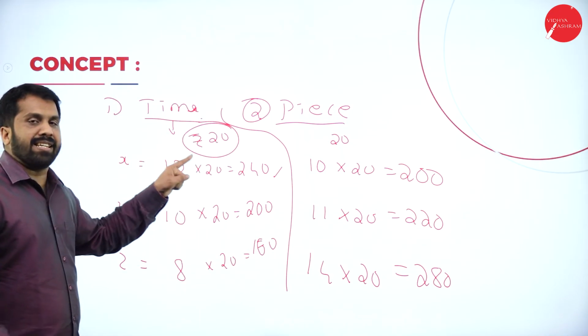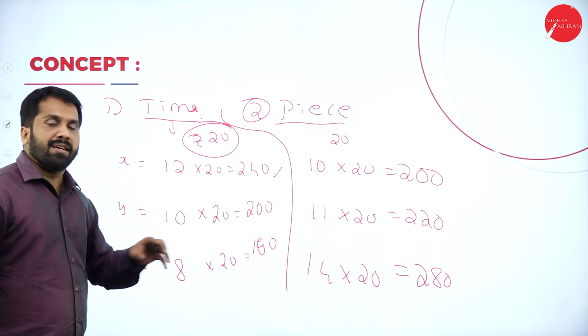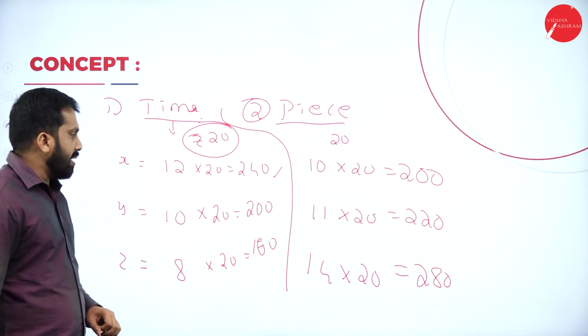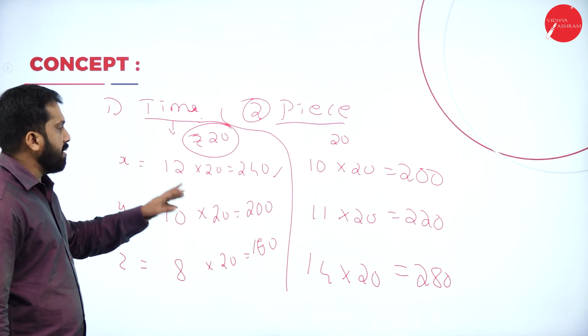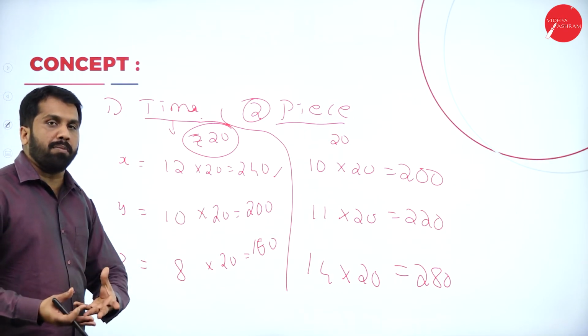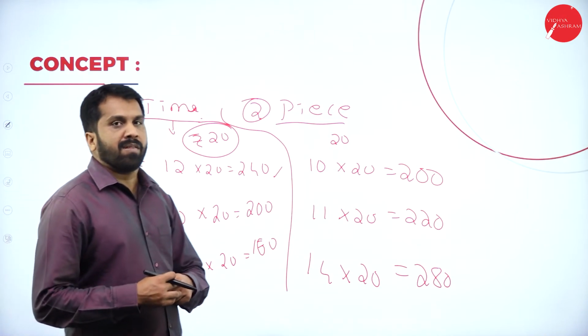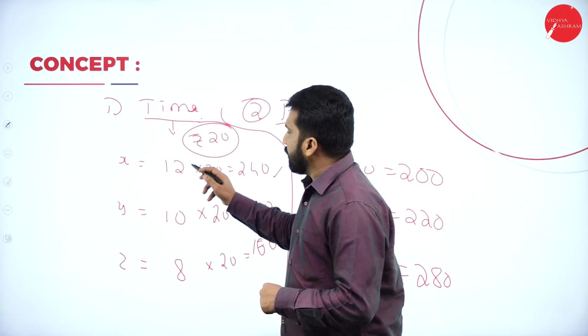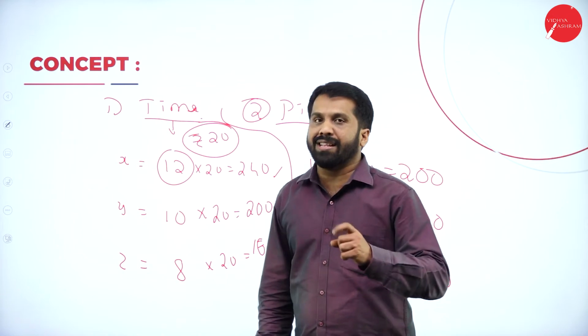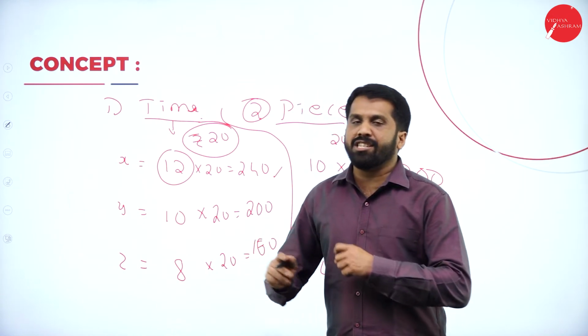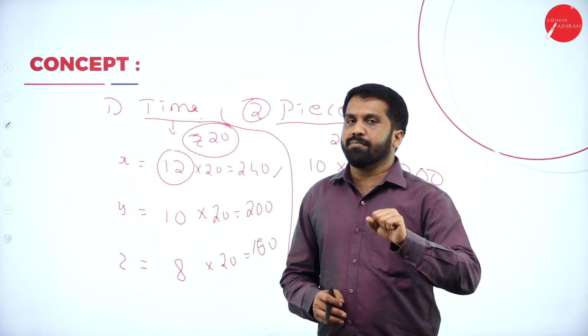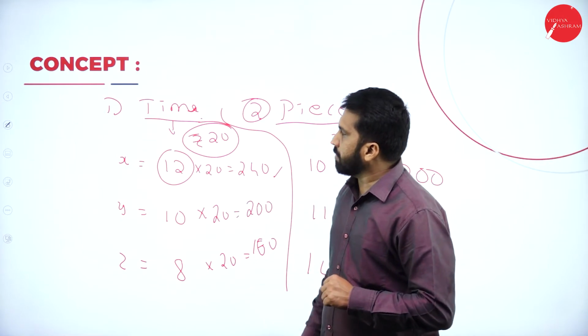Do you think you're paying properly? I'll tell you now. You may say, yes, sir, I'm giving properly on an hourly basis. The 20 rupees I promised, I'm giving. But the answer is, see, the first person, he was there for 12 hours, but he is the laziest person. Just think, assumption, he is the laziest person.